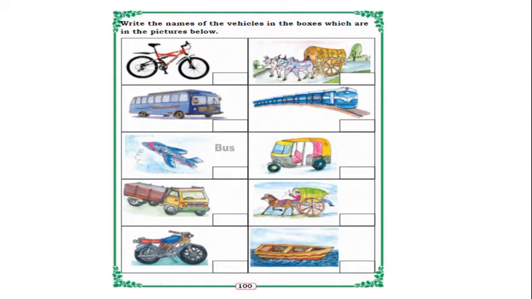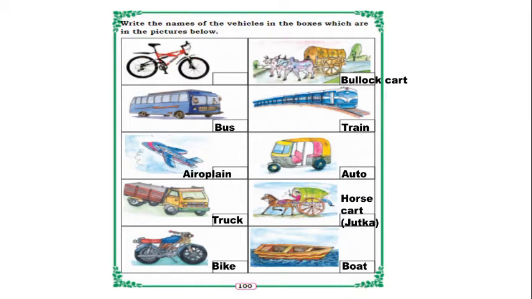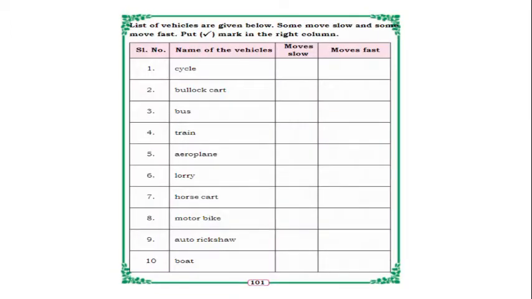Okay. So this is bus, aeroplane, truck, bike, train, bullock cart, auto, horse cart, we can say jet car also, boat and bicycle. Okay. So in the next page, list of vehicles are given below. Some move slow and some move fast. Put right mark in the right column.